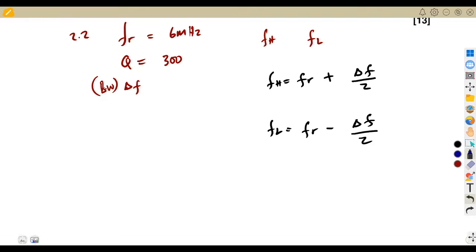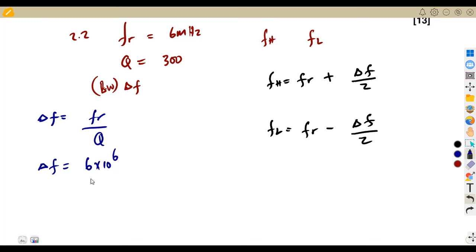So where are we going to have it from? From the resonant frequency and the quality factor. It follows also that the bandwidth is equivalent to the resonant frequency over the Q factor in this case. All right. So we're just going to substitute FR, which is 6 mega.